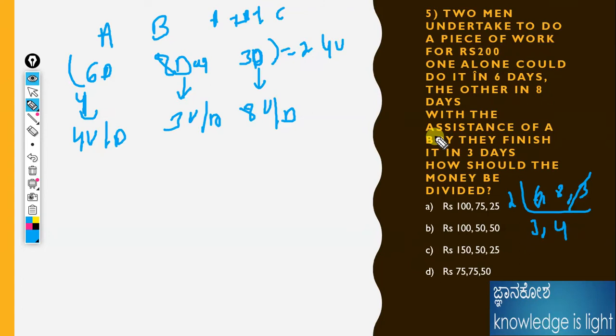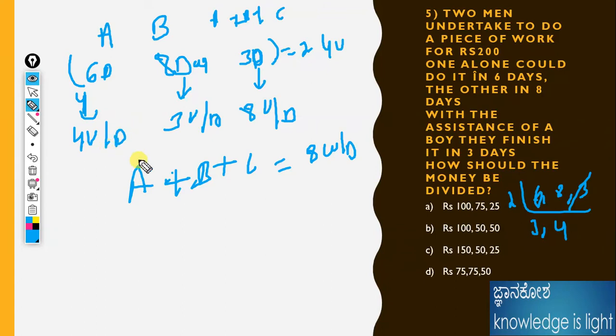We already got A plus B plus C equal to 8 units per day. We already know the values of 4 and 3, A is 4 and B is 3. So C is equal to 8 minus 7, which is 1 unit per day.